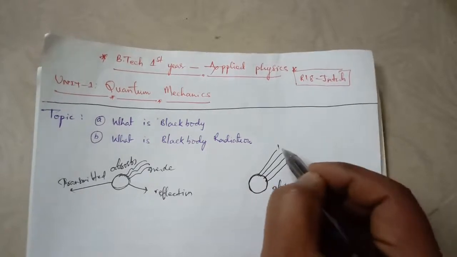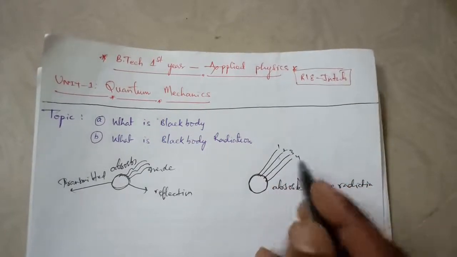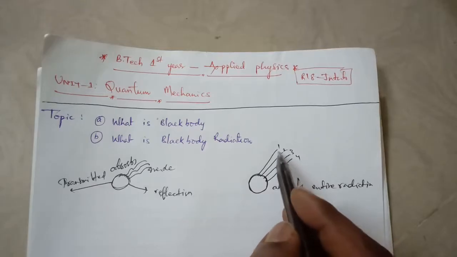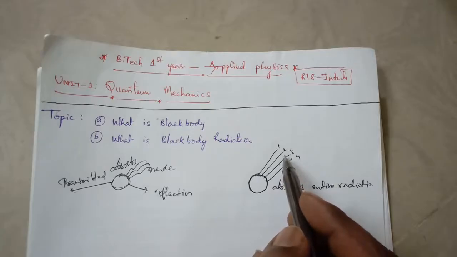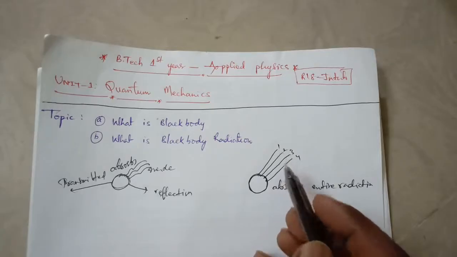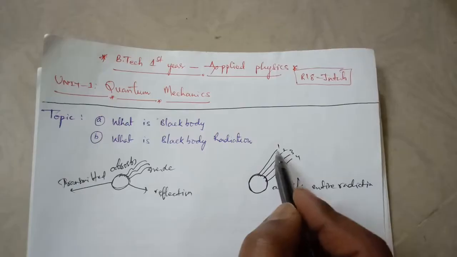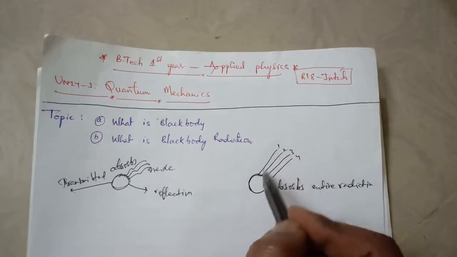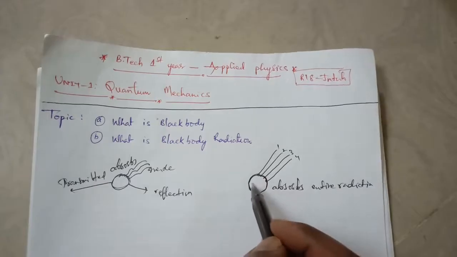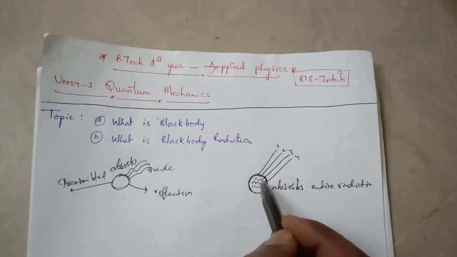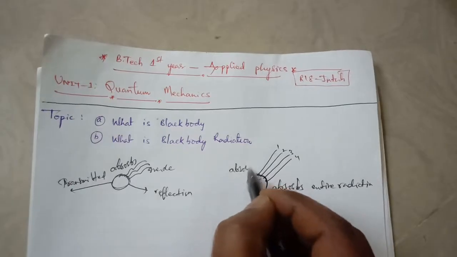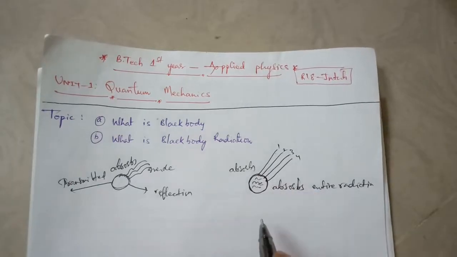For example, these are 1, 2, 3, 4, these are 4 rays of radiation, 4 different wavelengths of energy radiation of light. When different wavelengths of radiation energy are incident on this body, it completely absorbs them. This body absorbs total energy.